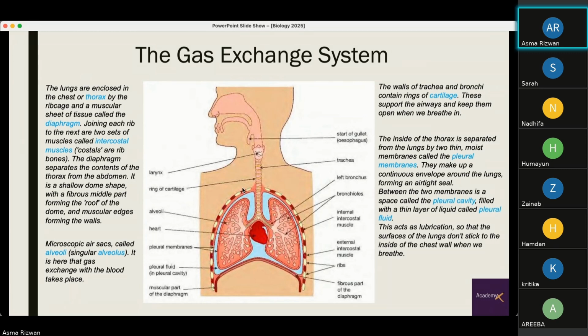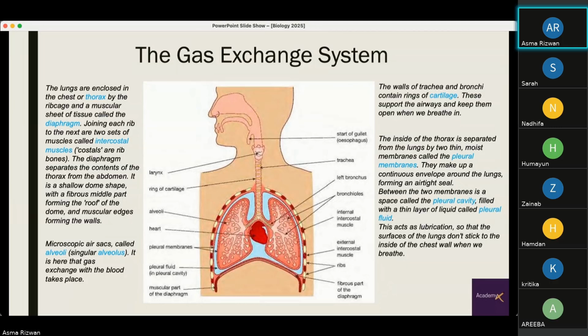Because if there was not an airtight seal, air would easily enter and exit through here, and we would not need this whole system. Between the two membranes, you can see the blue part is a liquid. There's a pleural cavity, which is filled with pleural fluid. Anything that has the word pleural in it is related to the lungs, and also whenever you hear the word pulmonary, it is related to the lungs.